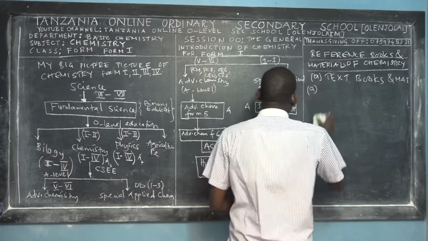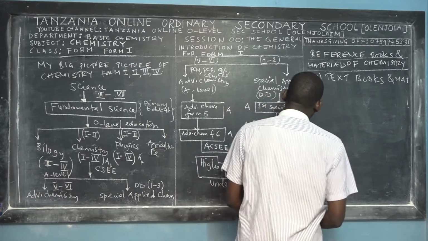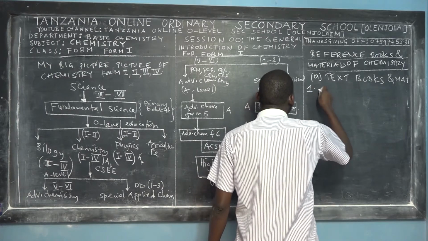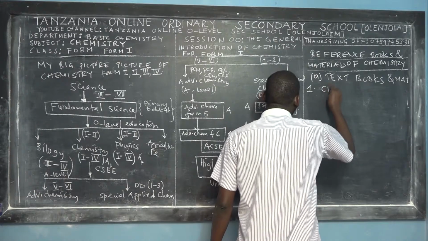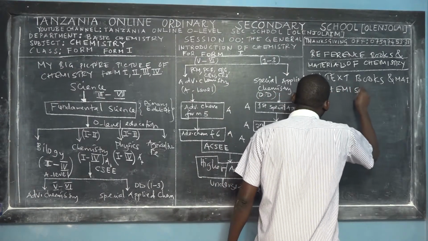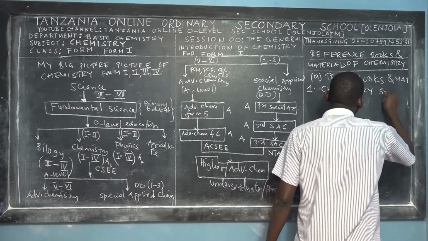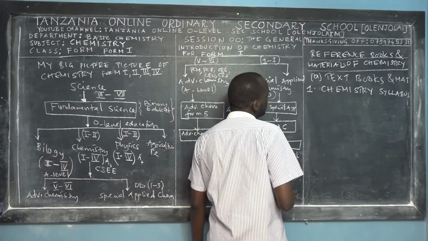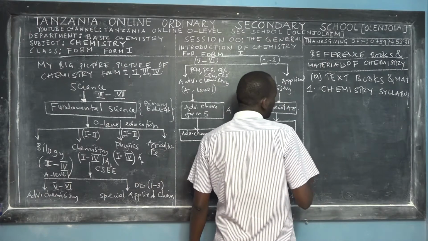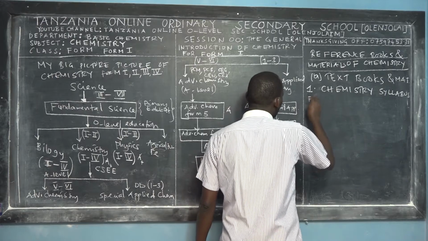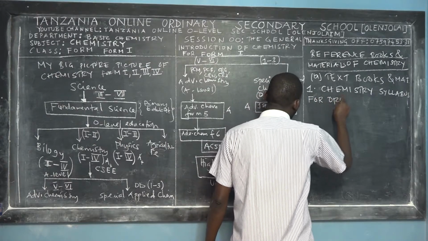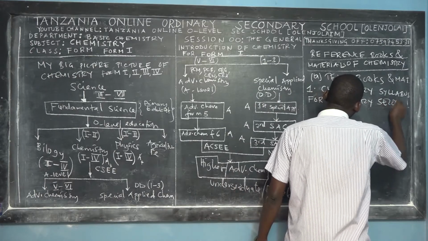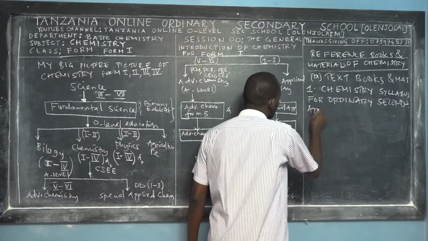So the first one, this is a good reference. It's not actually for reading, but just to know the boundaries. We call it the chemistry syllabus, the chemistry syllabus for ordinary secondary education.